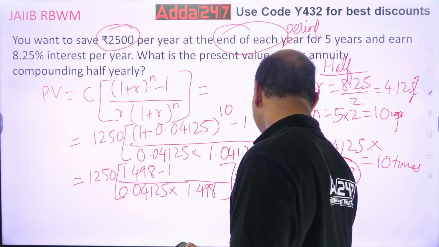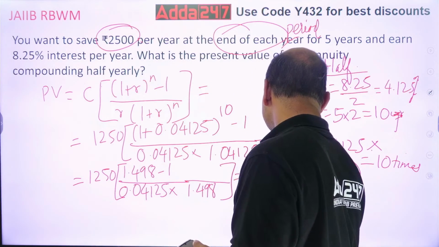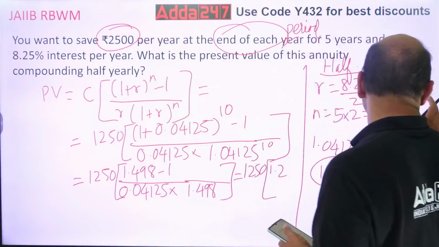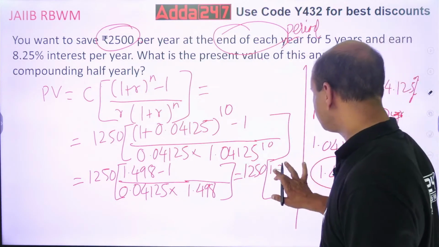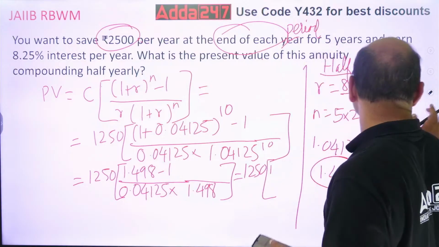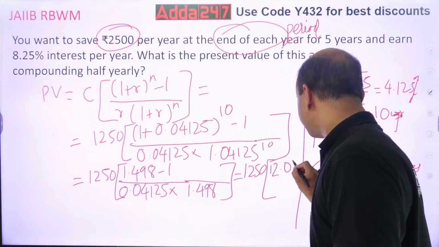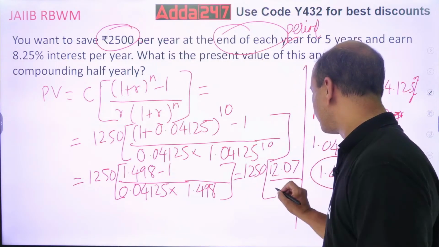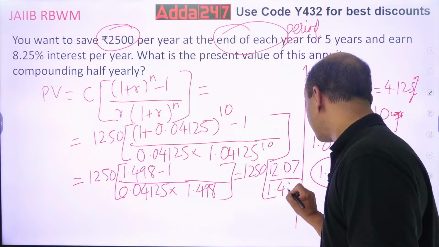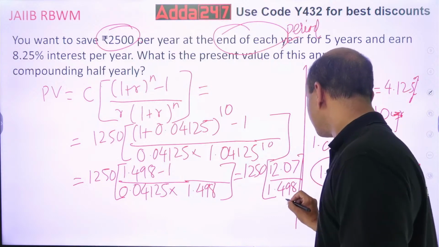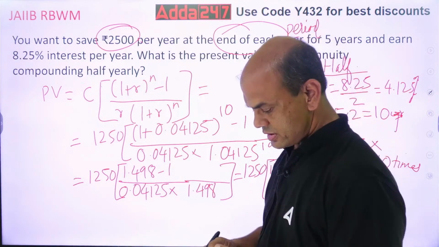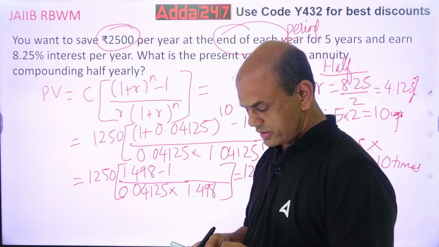1250 into 12.07. Sorry, it is 12.07 divided by this answer, 1.498. Now get the answer. Divided by 1.498.